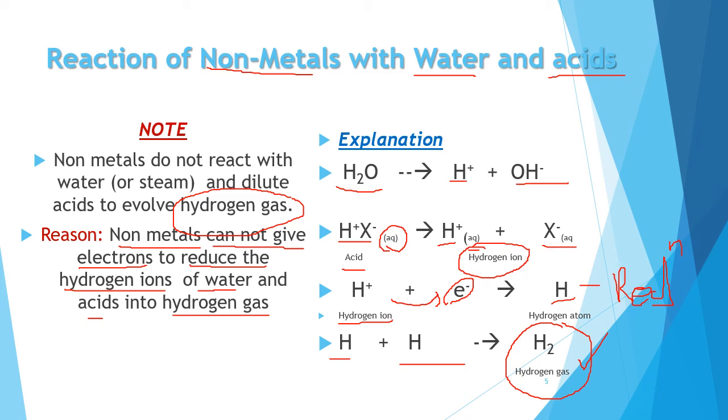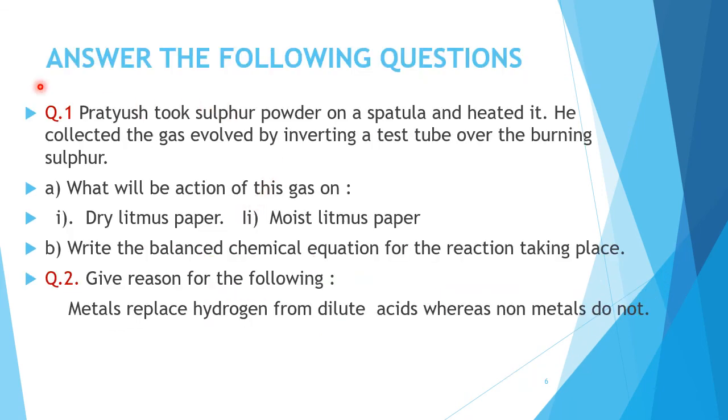Now, let us discuss a few questions. Question number 1. Pratyush took sulfur powder on a spatula and heated it. He collected the gas evolved by inverting a test tube over the burning sulfur. A. What will be the action of this gas on dry litmus paper? B. Moist litmus paper. Now, second part of the question. Write the balanced chemical equation for the reaction taking place.